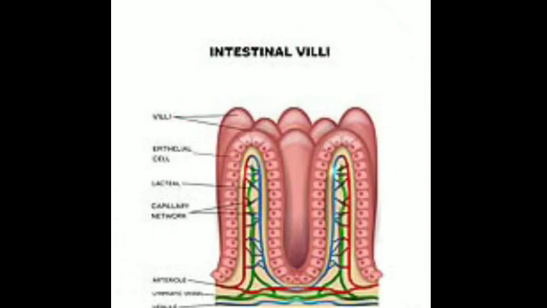The surface shows such projections in order to increase the surface area for absorption. In one of these intestinal villi, you can see the lacteal over here. Is that clear? This is the lymphatic vessel which is present inside the intestinal villi and helps in the absorption of fat.